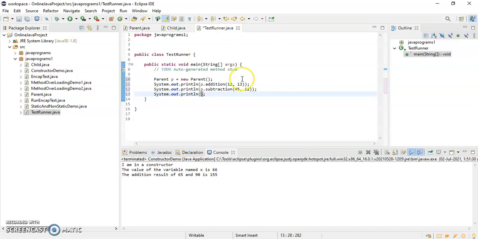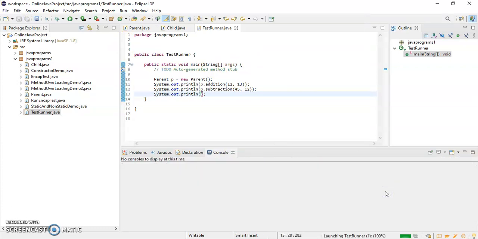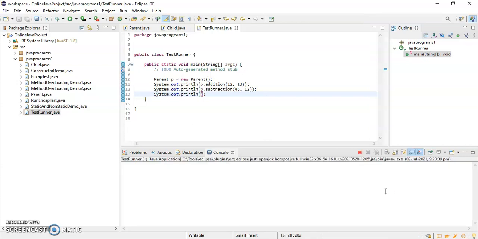Now if I run this, I'll get the output. I have got the addition result and subtraction result.